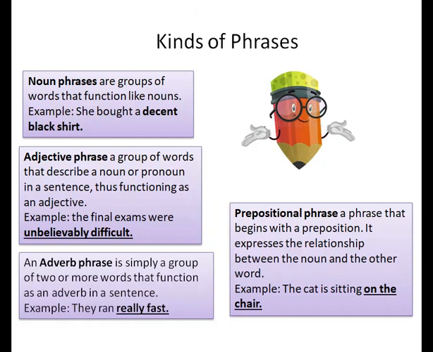A prepositional phrase expresses the relation between a noun and the other words. For example, the cat is sitting on the chair. Here, on the chair is a prepositional phrase because it is telling the relation of the cat and the chair.